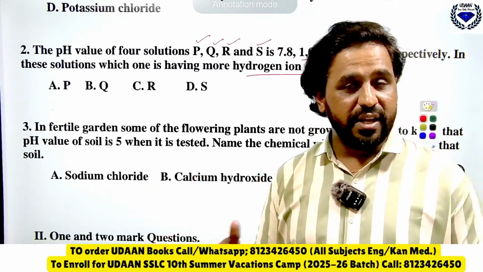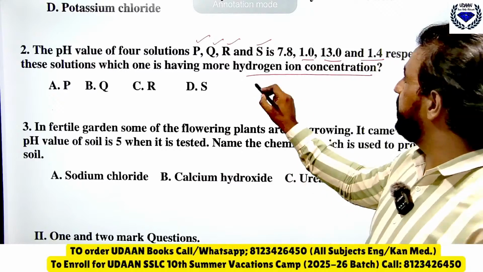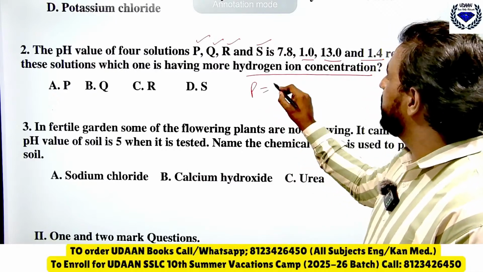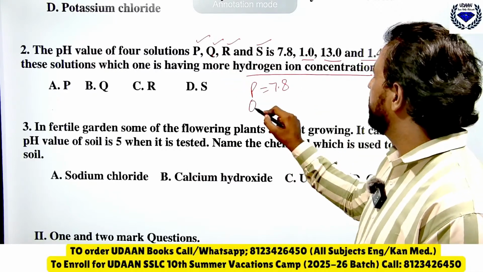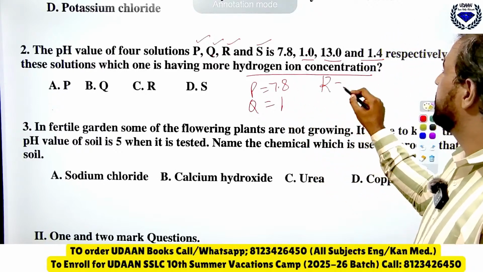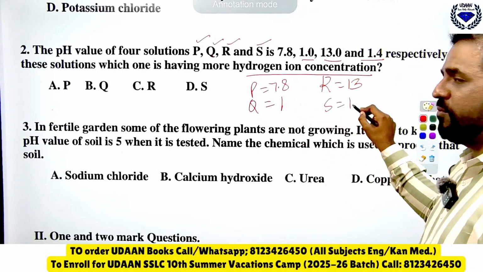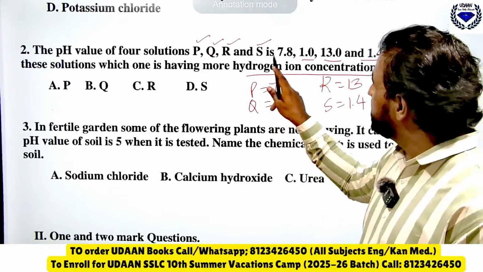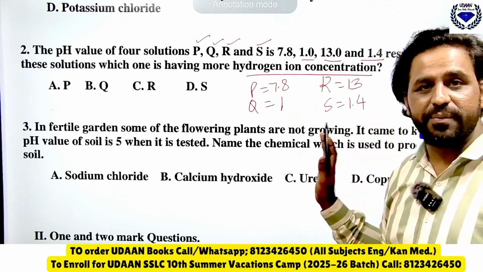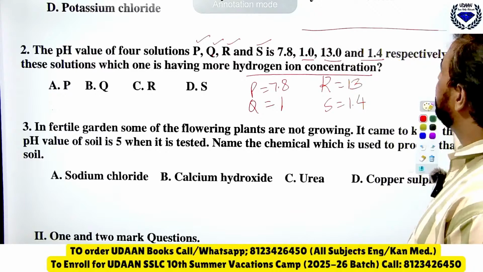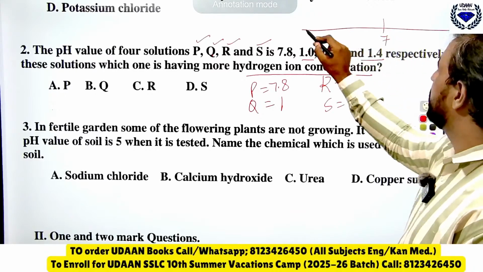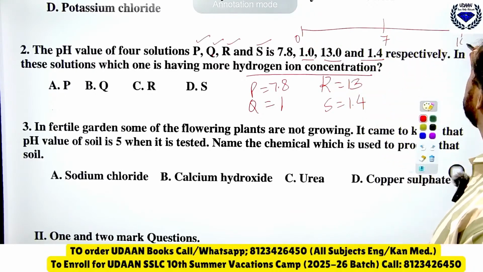See here, the pH values of solutions P, Q, R, S are 7.8, 1.0, 13.0 and 1.4 respectively. Which has more hydrogen ion concentration? The one near 7 is neutral. The scale goes from 0 to 14. Near 0, it has more H plus ion concentration and is more acidic. Which one is nearest to 0? Q is 1, and S is 1.4.